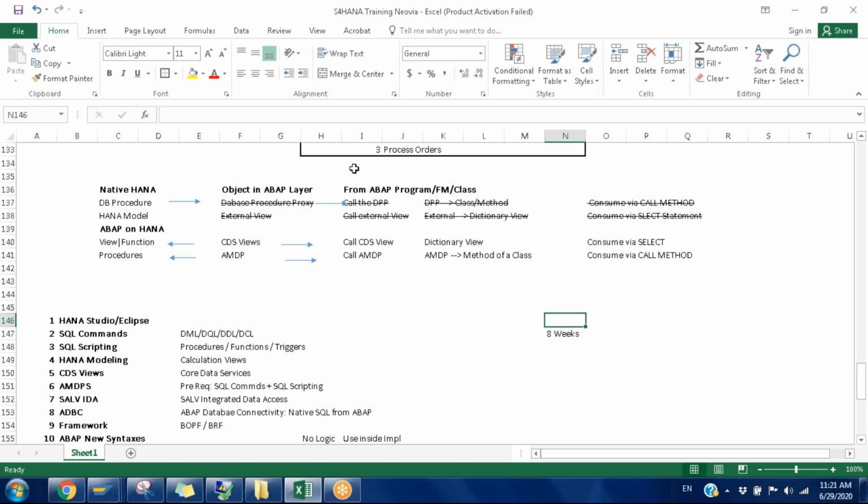Otherwise, can we take some Excel data and pull that data into the system? Yeah, that we can do, like an upload. We can create some dummy table, a temporary table, and upload the data. Yeah, that we'll see then.